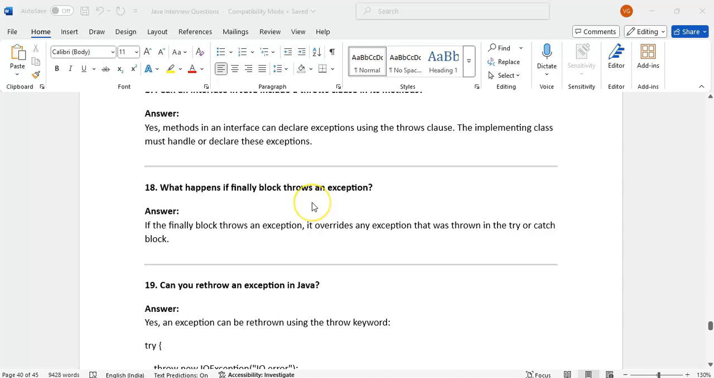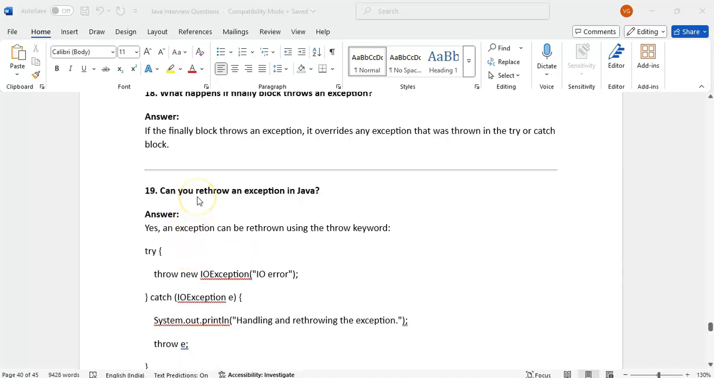What happens if the finally block throws an exception? If the finally block throws an exception, it overrides any exception that was thrown in the try and catch block. Suppose an exception occurred in the try block, but you are throwing another exception in the finally block. It will override the try block's exception and throw the finally one.